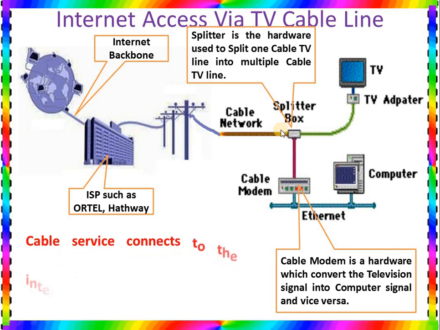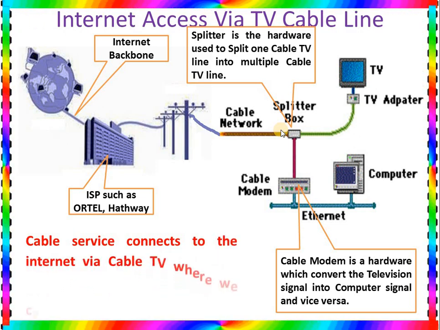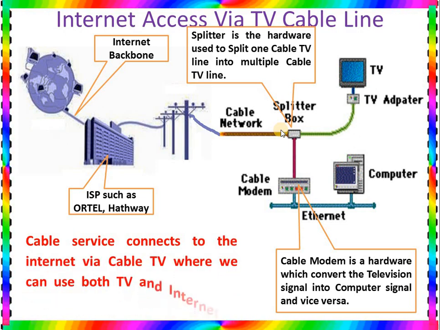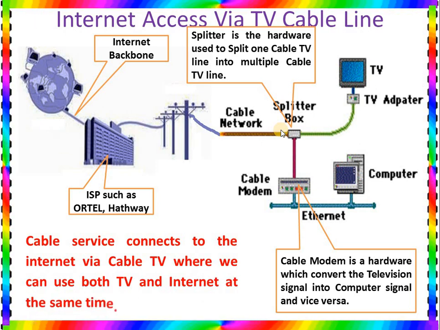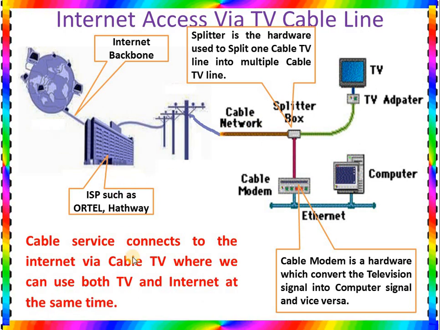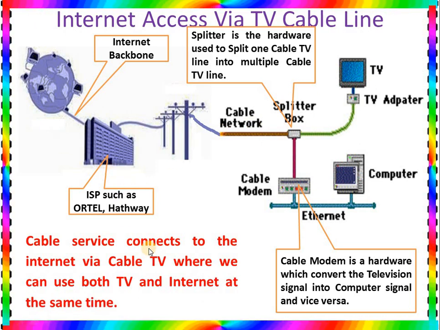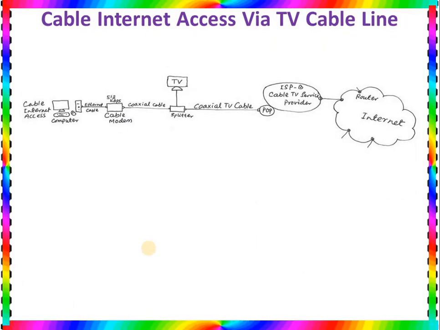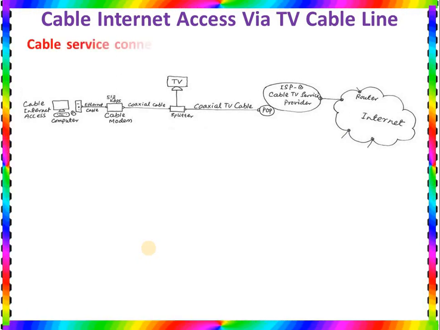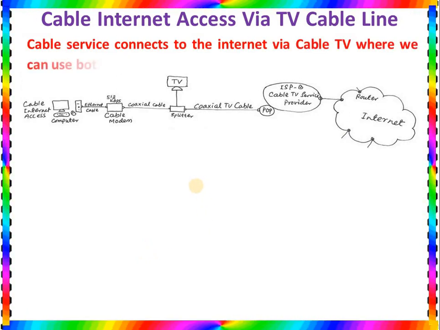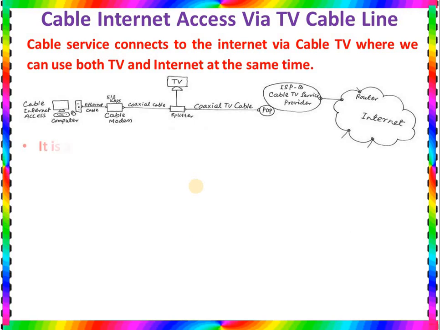So the cable service connected to the internet via cable TV, where we can use both TV and internet at the same time. So this is the big benefit these days. We can enjoy the TV and we can use the internet at the same time. So what are the more things about the cable internet? In the cable internet we can use both TV and internet at the same time.